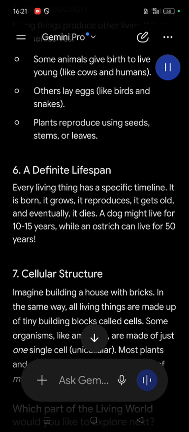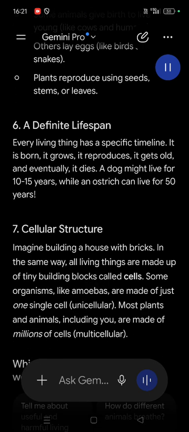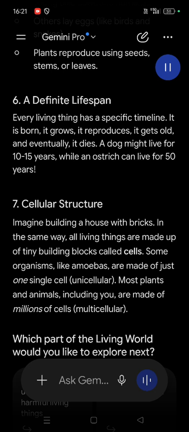7. Cellular structure. Imagine building a house with bricks. In the same way, all living things are made up of tiny building blocks called cells. Some organisms, like amoebas, are made of just one single cell, unicellular. Most plants and animals, including you, are made of millions of cells, multicellular.